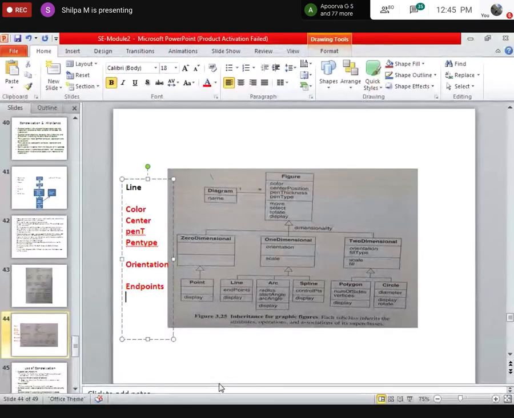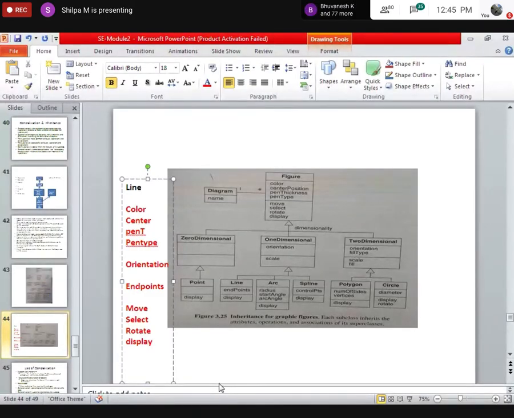The methods, what and all it will take. Move, then select, then rotate, then display.